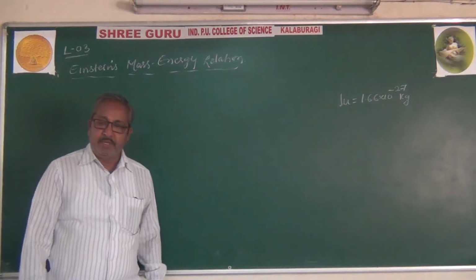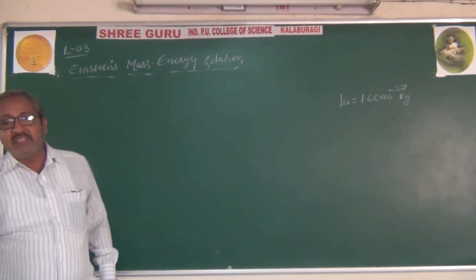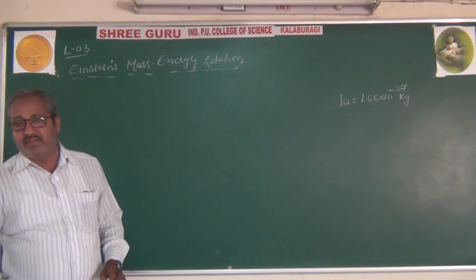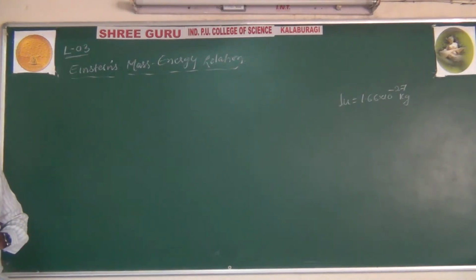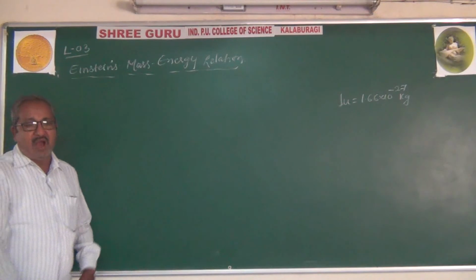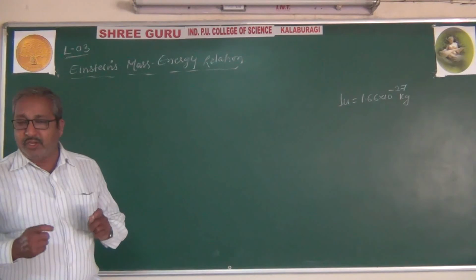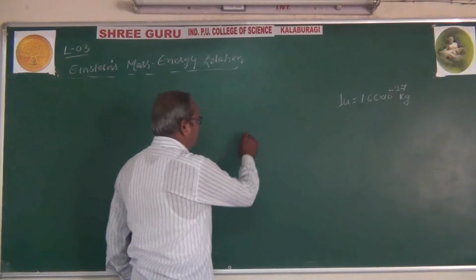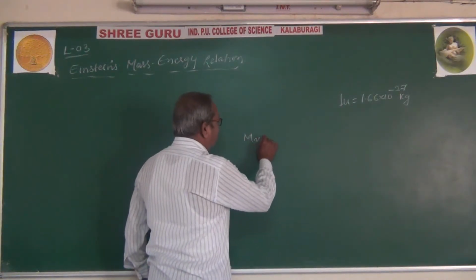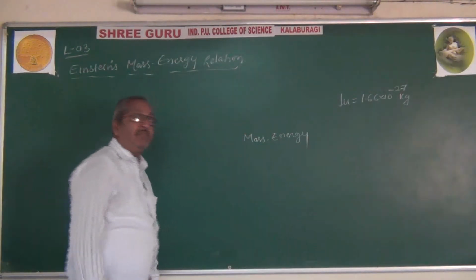Later Einstein observed that mass and energy are interrelated with one another. Some amount of mass can be converted into energy, and energy can also be converted into mass. Hence he gave the combined law, meaning both laws are unified and made into a single law, and the single law is the law of conservation of mass energy.